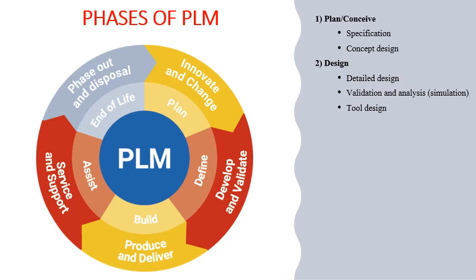So in the second phase of PLM, the design phase or the define phase, a detailed design comes into the picture. In detailed design, all the technical aspects, all the specifications, all the material usage, whatever materials are to be used, each and every technical detail of the product is defined. That itself is called detailed design. Once the detailed design is done, the next thing that happens is validation and testing or analysis. This validation can happen either virtually or physically.